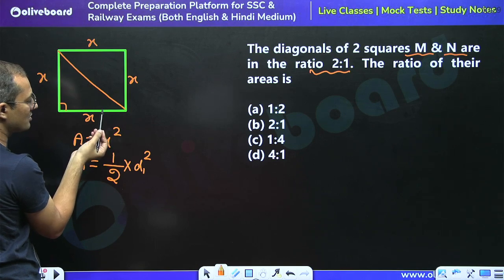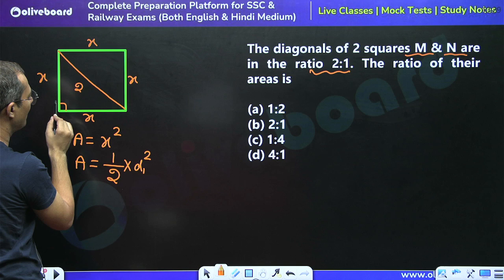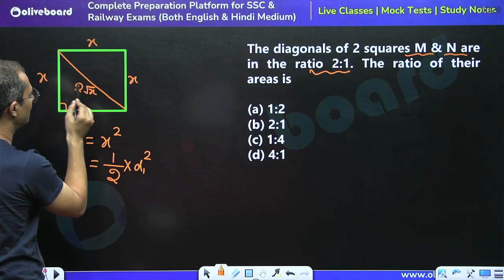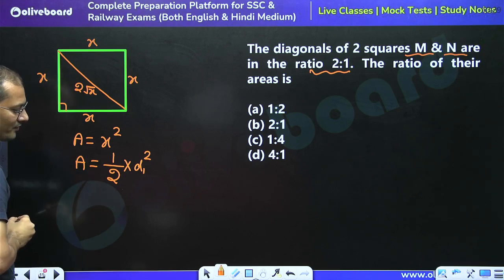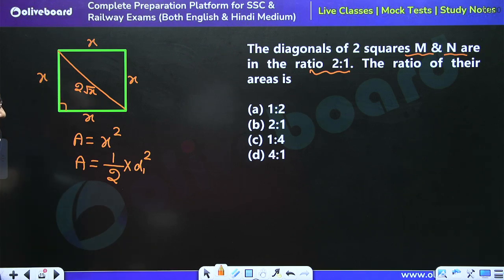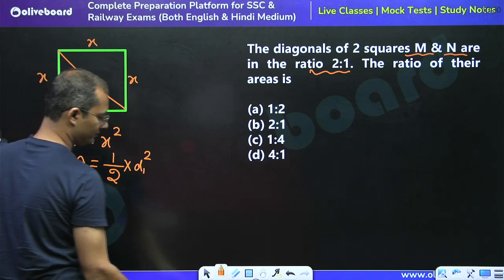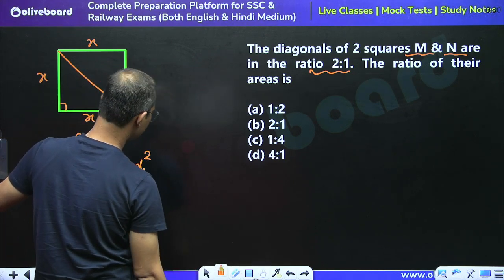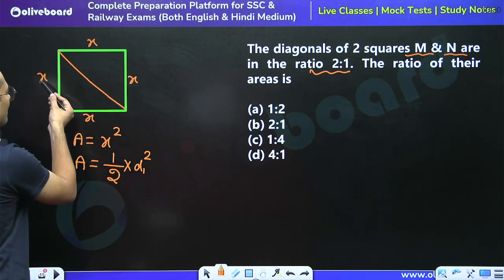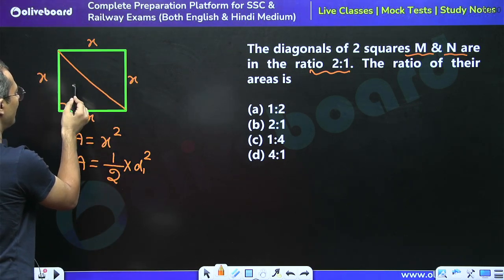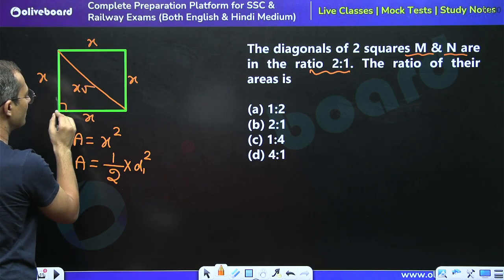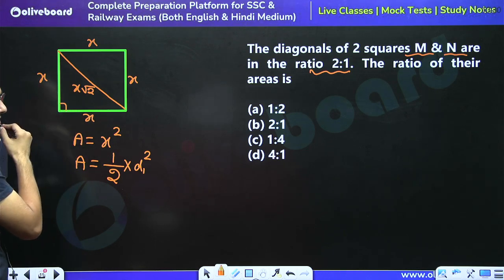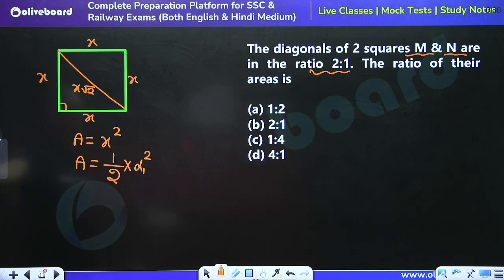Using the Pythagoras theorem, the diagonal would be the square root of x square plus x square. So x will come out, and the diagonal is x root 2. Is this clear? X root 2.